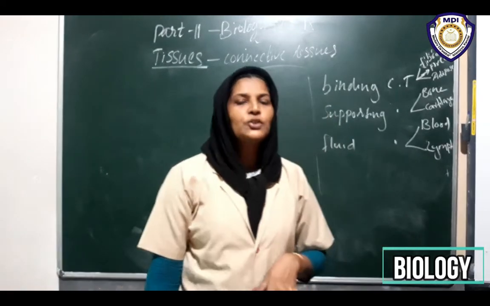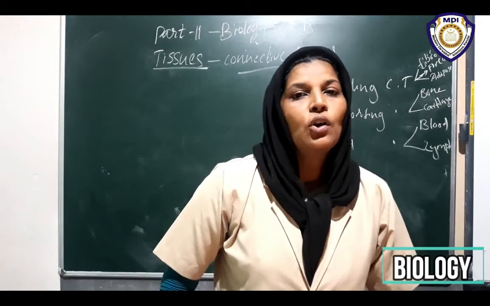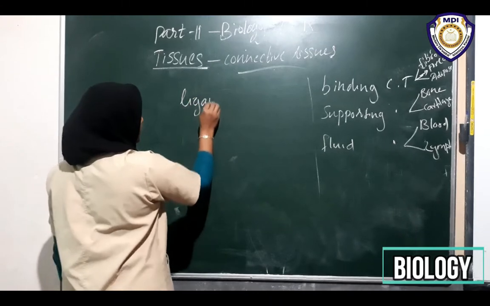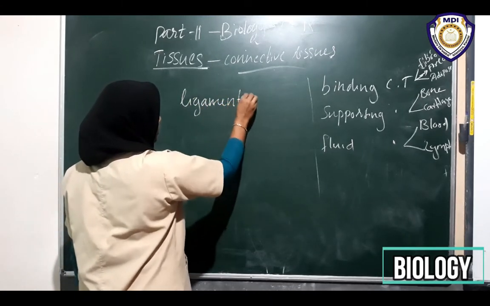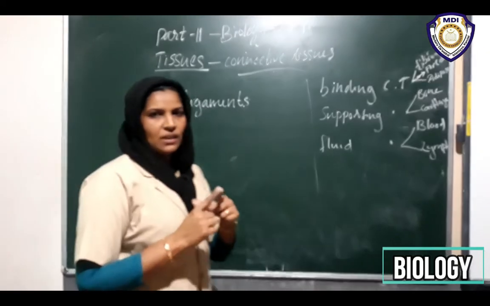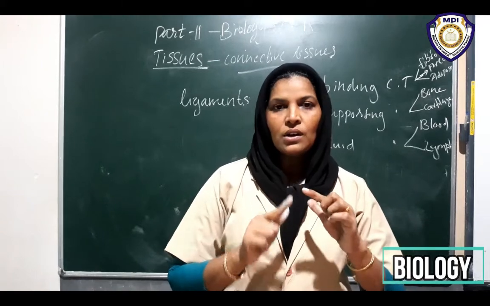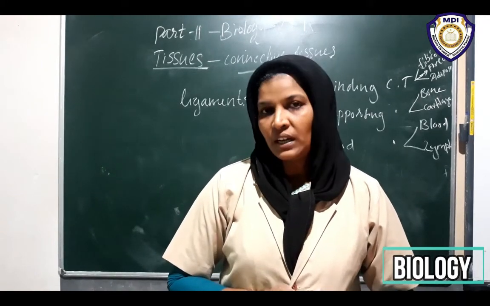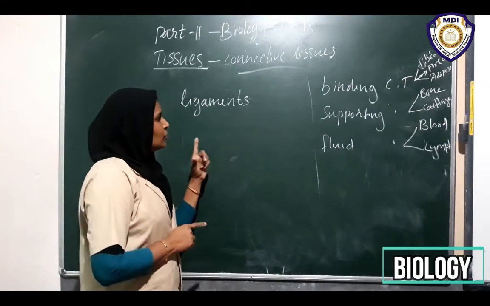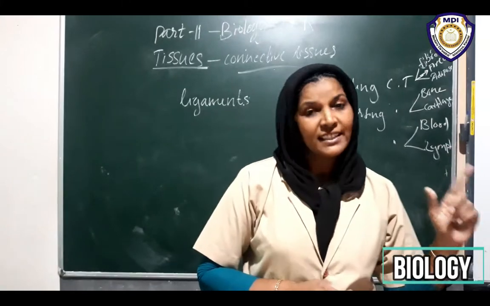Bones are connected together by a connective tissue. These are called ligaments. What are ligaments? Ligaments are a special connective tissue. It is very important. When two bones are connected together by a membranous sheet, it is a special type of connective tissue. This tissue is called ligaments. Then what are the differences between ligaments and tendons?